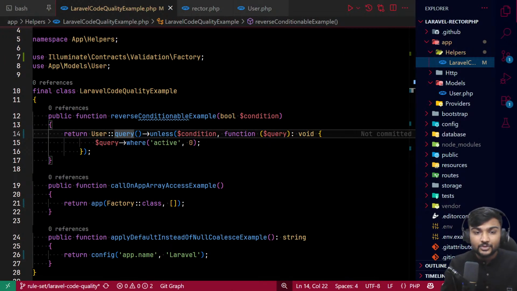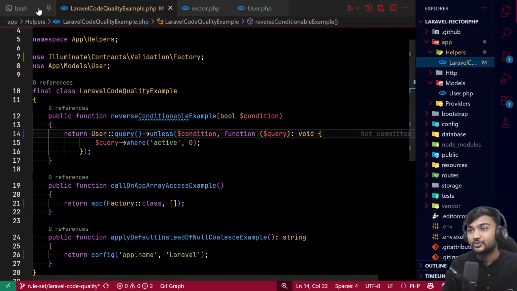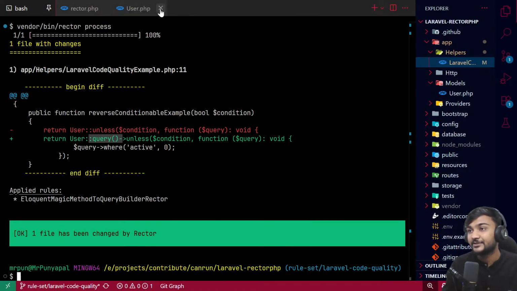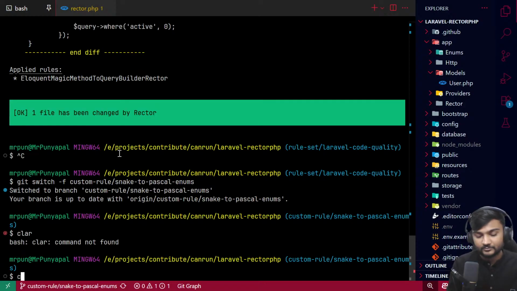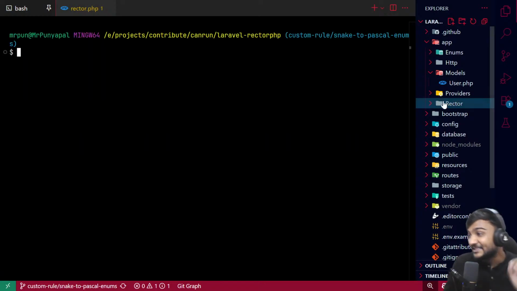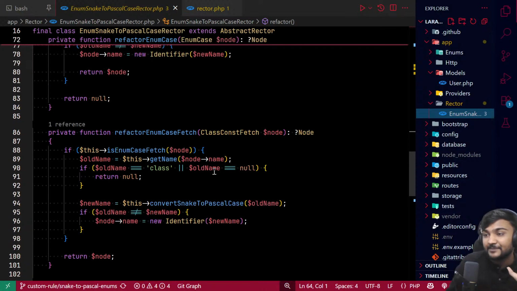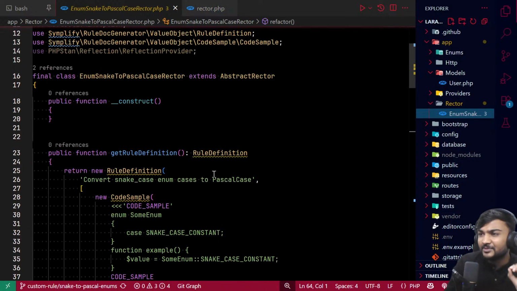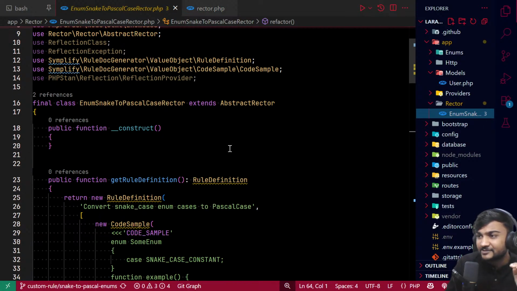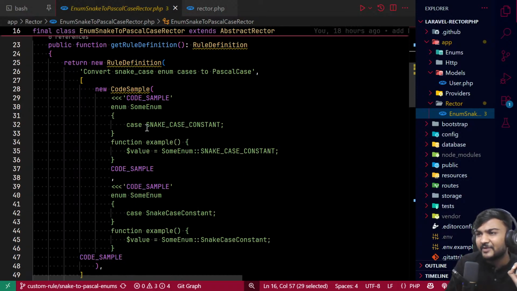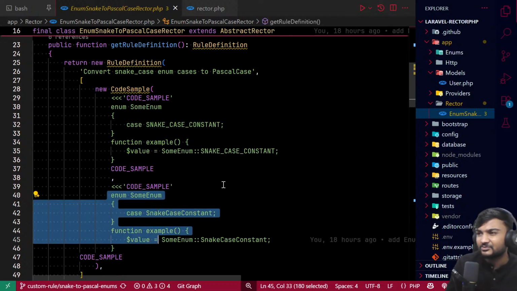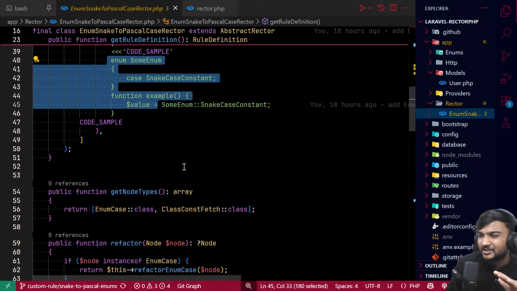Okay, so let me switch to the branch which I have created for rector rules, right? What I did is I created one simple rector rule, and I will try to explain it as simply as possible. We extended the abstract rector. We have defined a definition which is something like this is before and this is after, which you need not worry about, it is simple enough to understand.